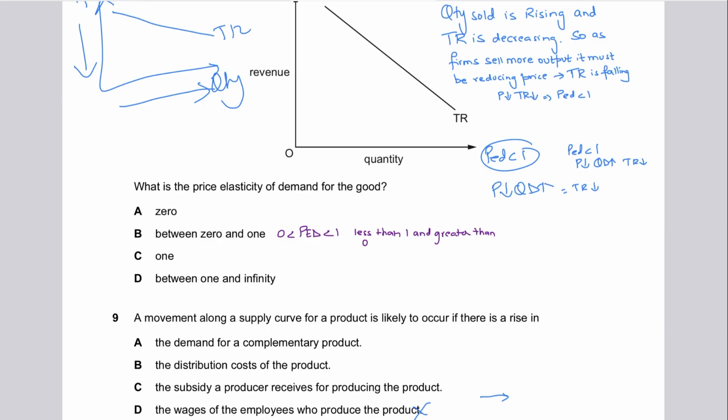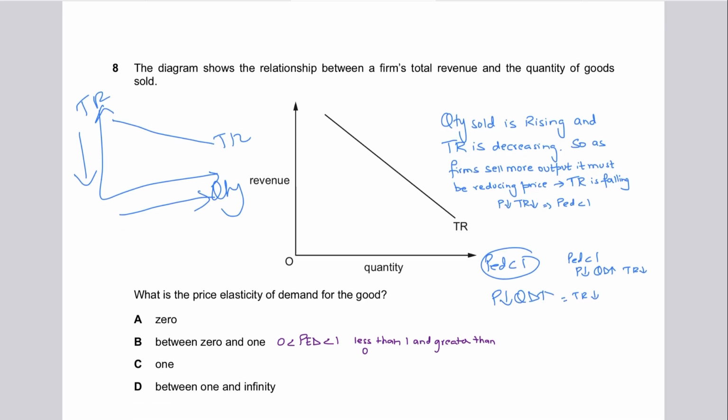So between 0 and 1 is the inelastic range. So the answer to question number 8 has to be B, between 0 and 1. So it simply means your PD is inelastic.